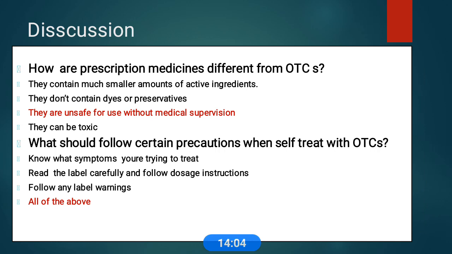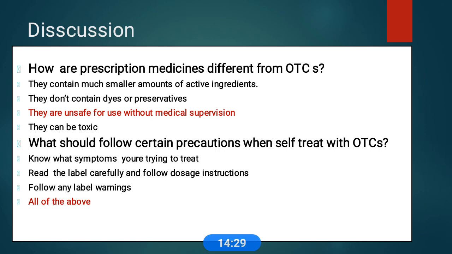Okay, now let's discuss some of these OTC drugs, their important safety issues, and their approvals. How do prescription medications differ from OTCs? We discussed the difference between prescription and OTC drugs.